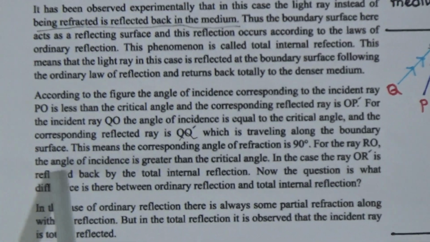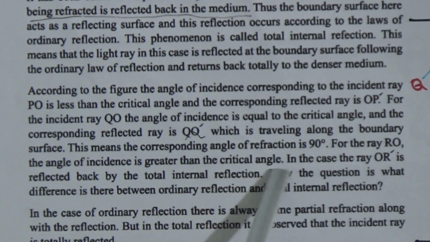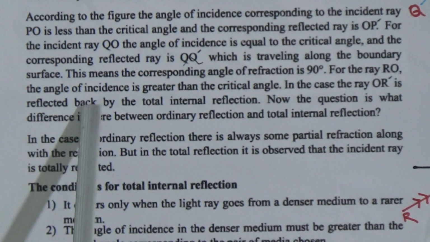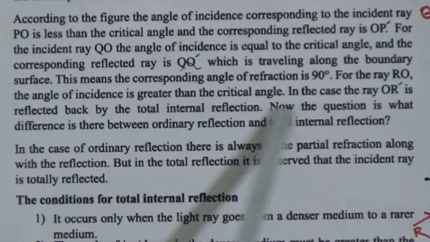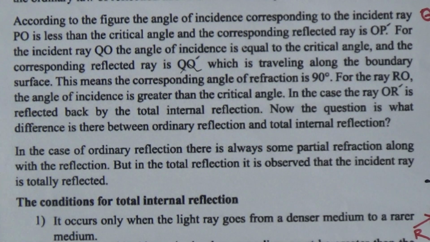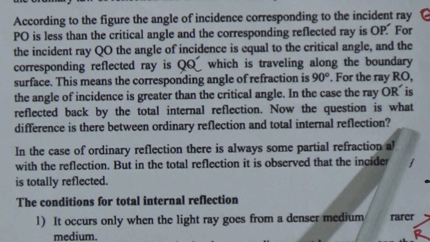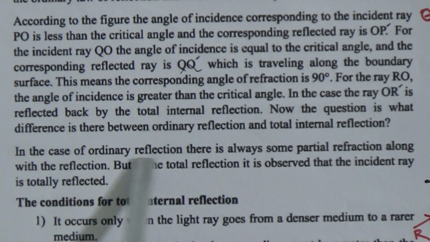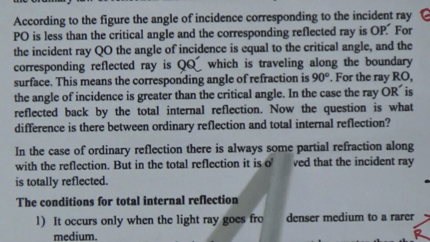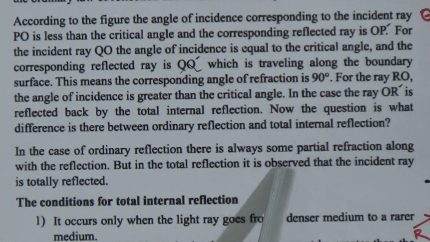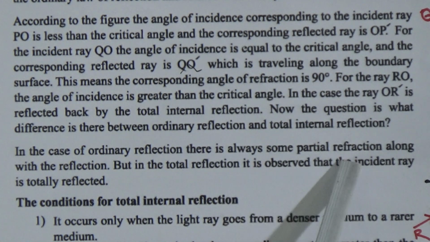For the ray RO, the angle of incidence is greater than the critical angle. In this case, ray OR prime is reflected back by total internal reflection. Now, the question is, what difference is there between ordinary reflection and total internal reflection? In the case of ordinary reflection, there is always some partial refraction along with the reflection, but in total internal reflection, it is observed that the incident ray is totally reflected.